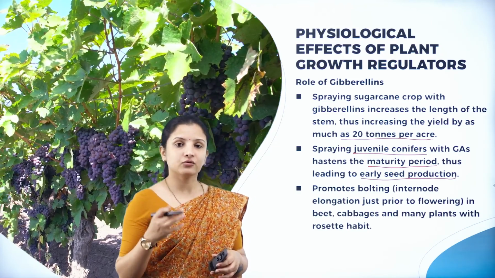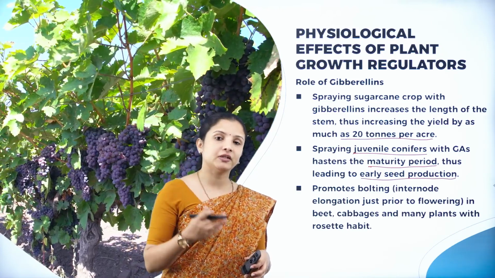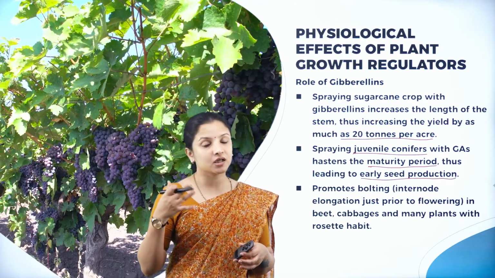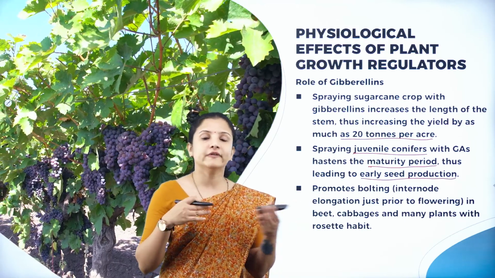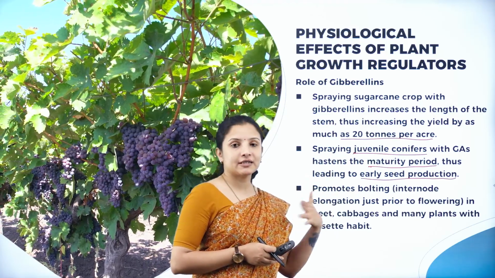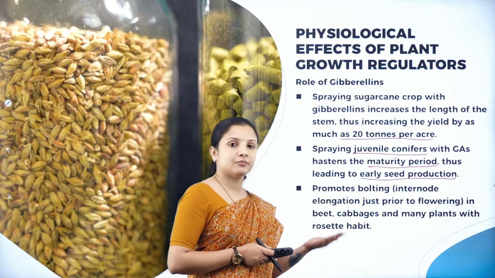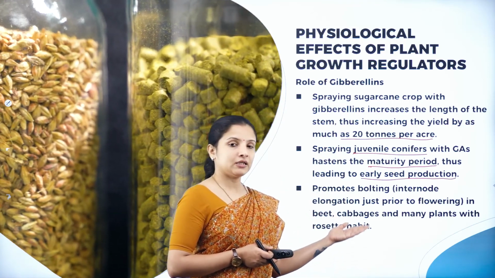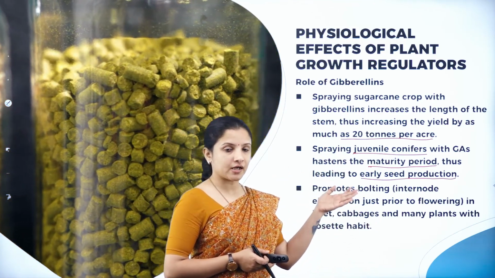So if we need to get seeds from those plants at an early stage itself, or within very few months, then we need to increase the maturity of the plant. To increase the maturity of the plant, it is enough if we spray gibberellin on the young plants.